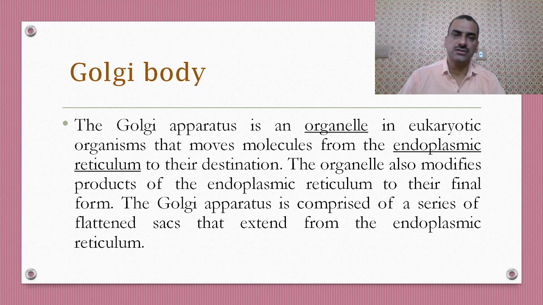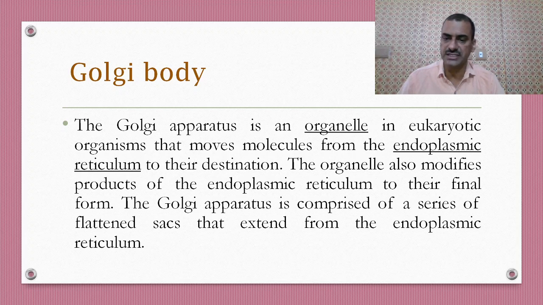The next organelle is the Golgi body. The Golgi body or Golgi apparatus is an organelle in all eukaryotic organisms, even including human beings, that moves molecules from the endoplasmic reticulum to their destination, meaning where they have to go or to work, especially protein. The organelle also modifies products of the endoplasmic reticulum to their final form.